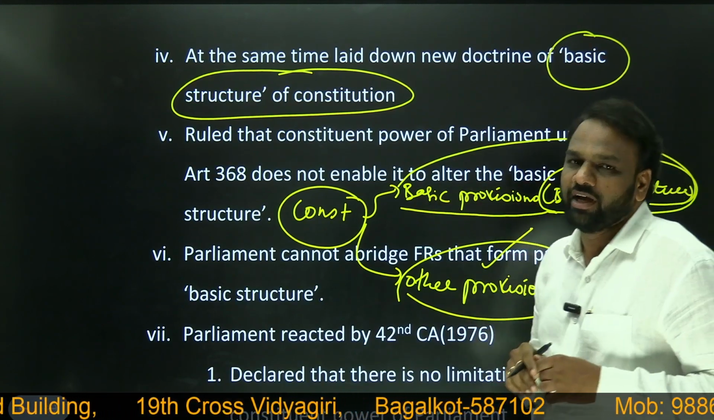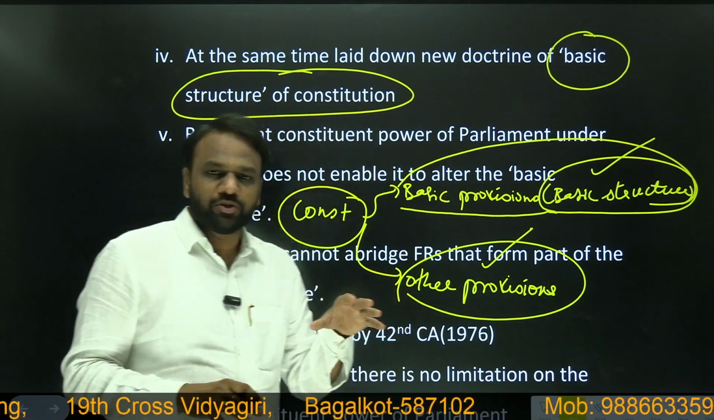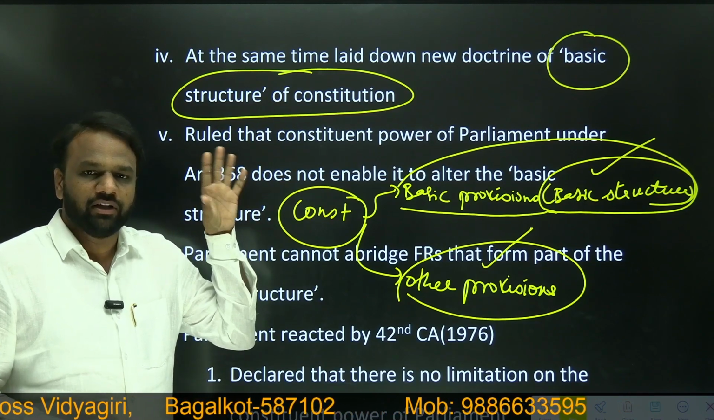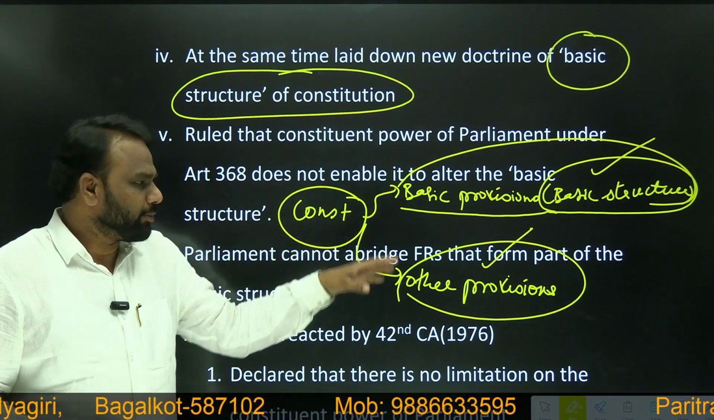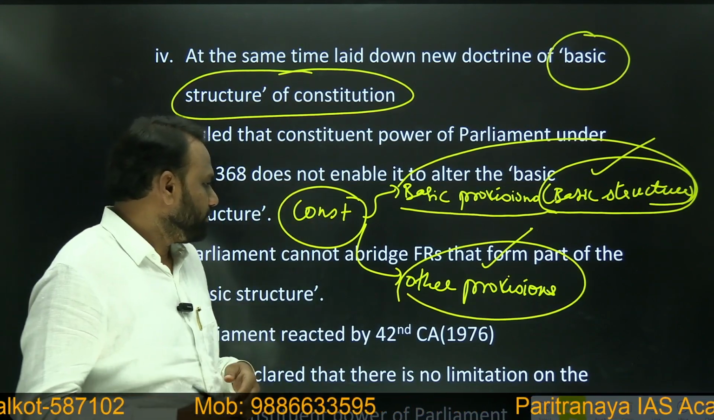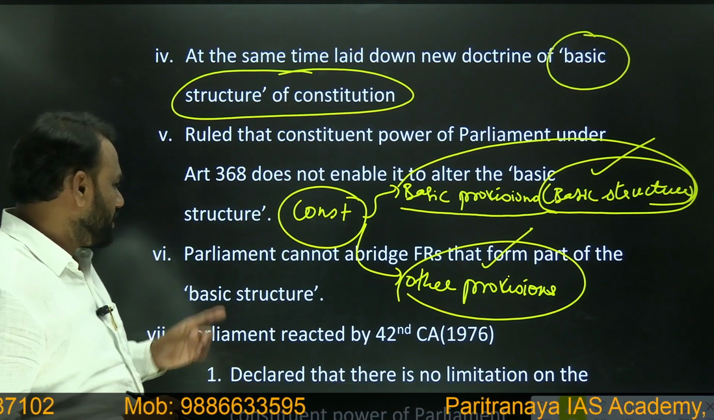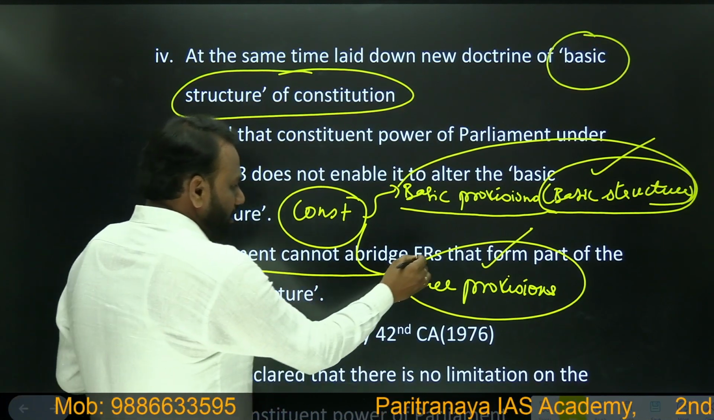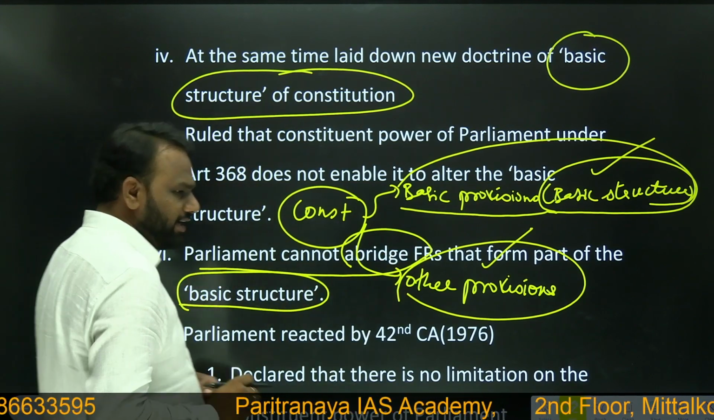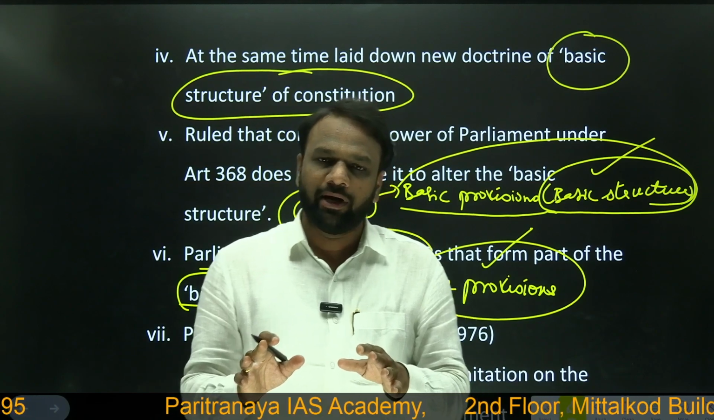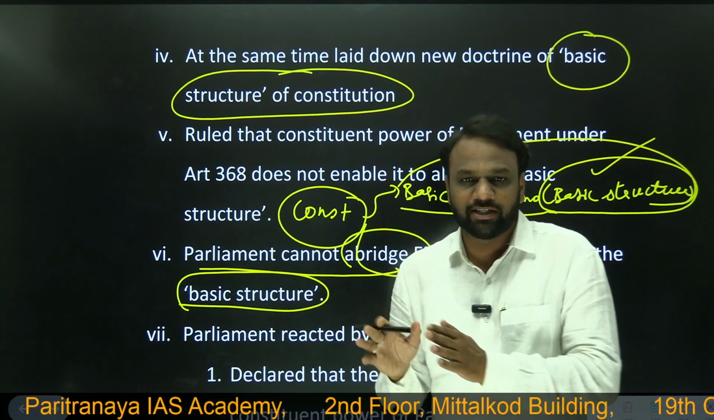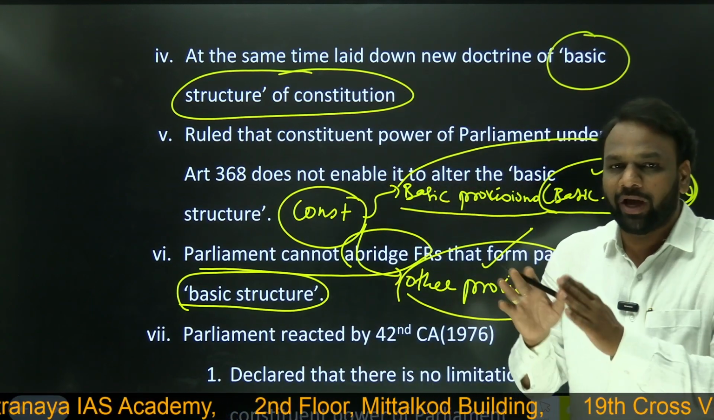A very important judgment. You can amend or change the Constitution to the extent that it does not compromise the basic structure. The basic structure should remain intact. Other provisions you can readily amend. Similarly, Parliament cannot abridge fundamental rights that form part of the basic structure. If you want to amend the fundamental rights, yes, you can do it, but you should ensure that it does not violate the basic structure.